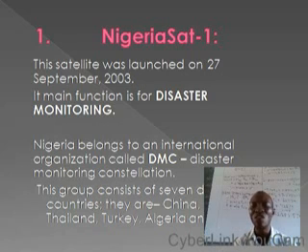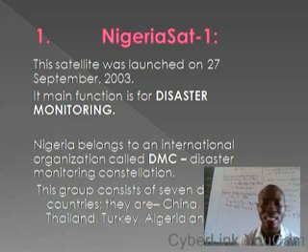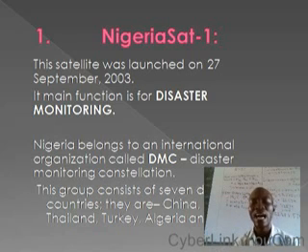Its major function is for monitoring disasters on Nigerian land and some other parts of African countries.